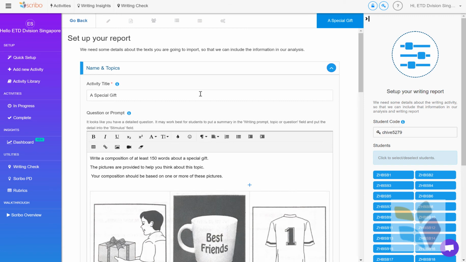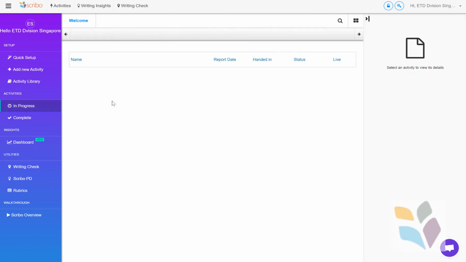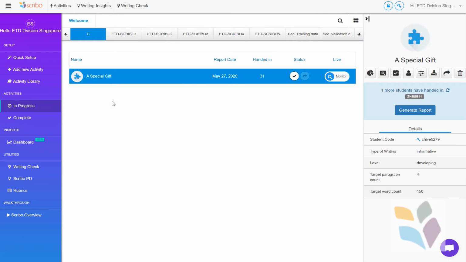So these are just some extra little pieces that a lot of our users have said, can you put into Scribo? They're there if you want them. You don't have to use them, but they're very handy and they really add some value to the writing process for students.